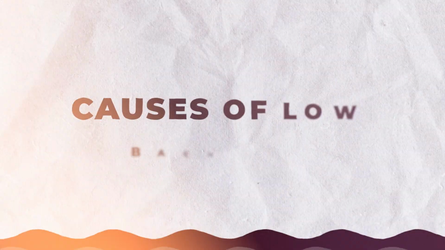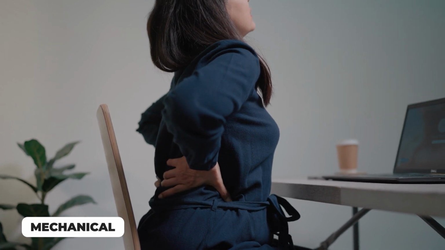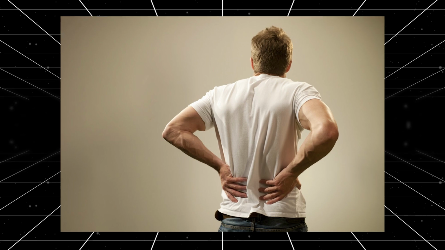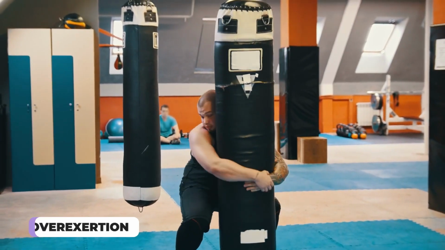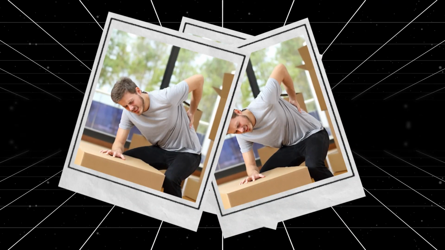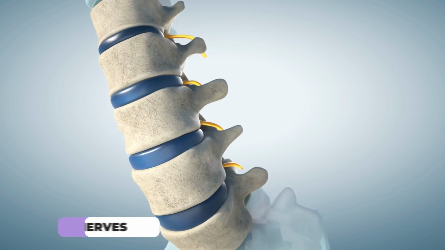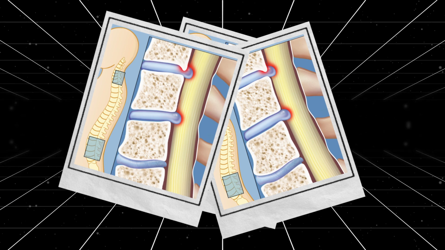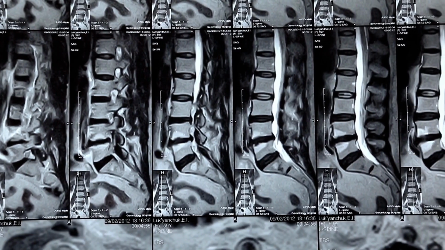Causes of low back pain. Causes of low back pain can be classified as mechanical low back pain, non-mechanical low back pain, and visceral disease. Mechanical causes of low back pain include muscle strains, often caused by overexertion or improper lifting techniques. Herniated discs. Bulging or ruptured discs can compress nerve roots. Spinal stenosis. Narrowing of the spinal canal can increase the pressure on nerve roots. Arthritis. This is degenerative changes affecting joints and discs.